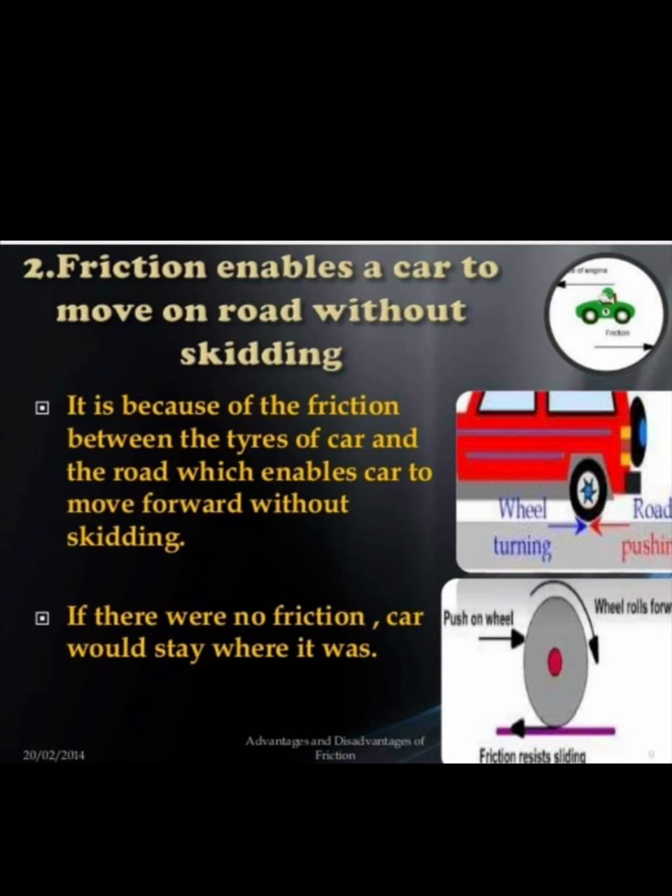If there is no friction, what will happen? The car would stay where it was. What's the first point? Friction helps us to walk. Second point, friction enables a car to move on the road without skidding.